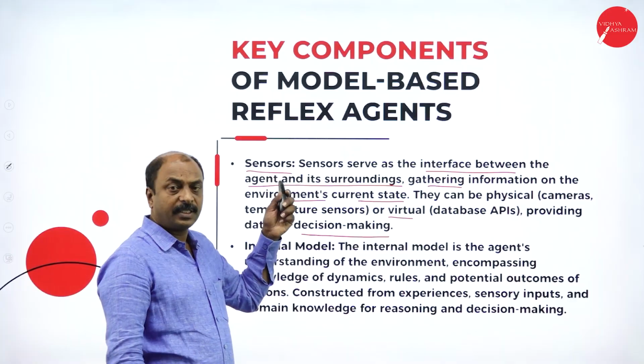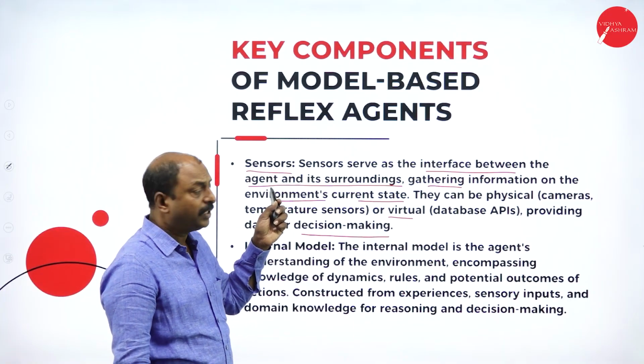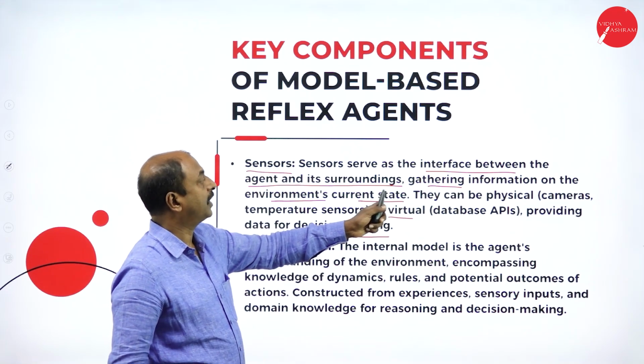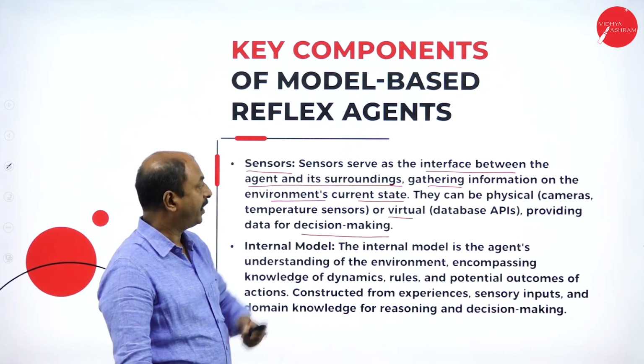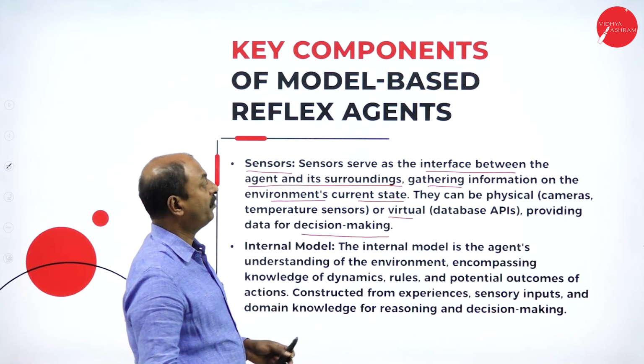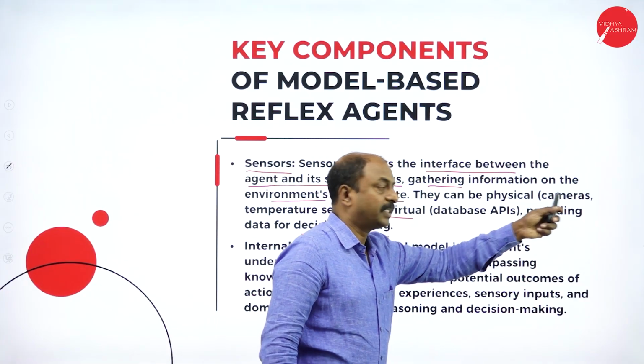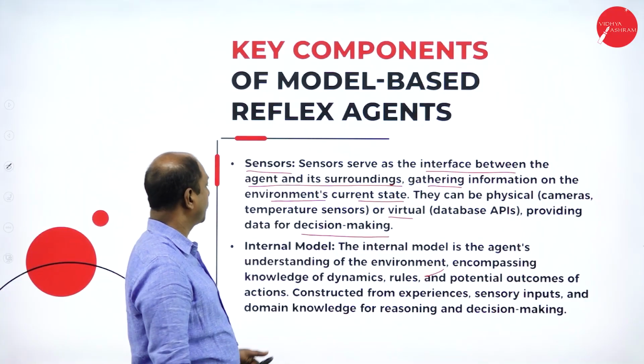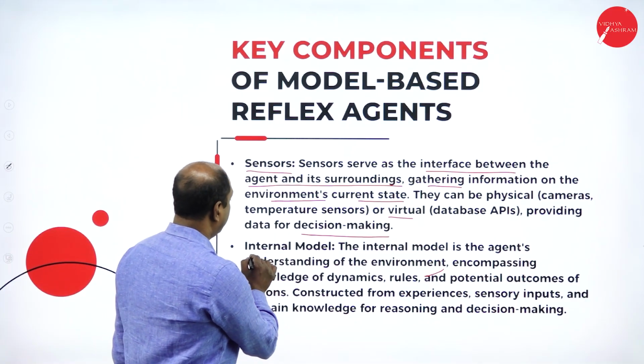So one is a sensor, it is a part of the AI system. It is an interface that accepts current data, or gathers the data from the environment. And data can be from different sources, it may be from physical devices or from different database functions. Next one is internal model.